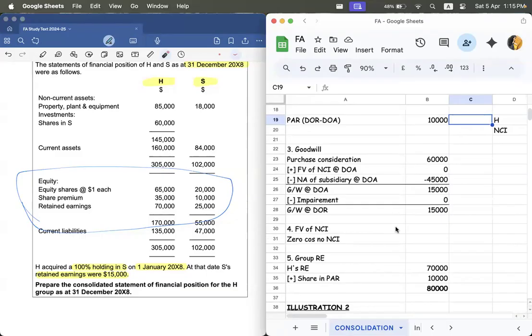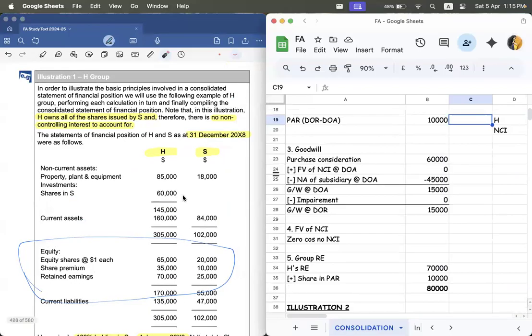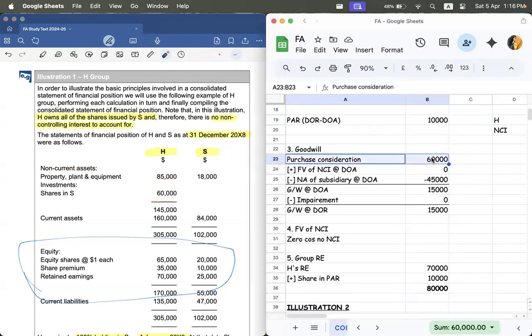Now, the third working is that of goodwill. So for goodwill, you need the purchase consideration, right? How much you paid for all of the purchase. Here they haven't separately mentioned it, but in H's SOFP, there is a line called investment, that is shares in S, right? So that is what you paid for getting S. Understood? So purchase consideration is this one.